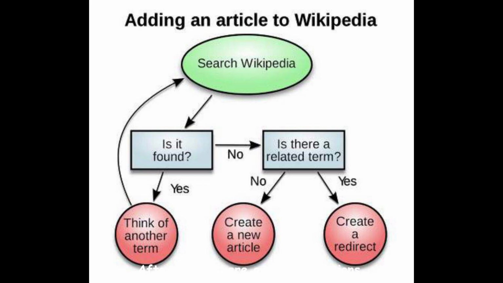After that, there are two questions. The first one is, is it found? If yes, it goes to think of another term. If no, it turns to the second question, is there a related term? And if the answer is yes, it goes to create a redirect. If no, create a new article. To sum up, this graph tells about addition of an article to Wikipedia.